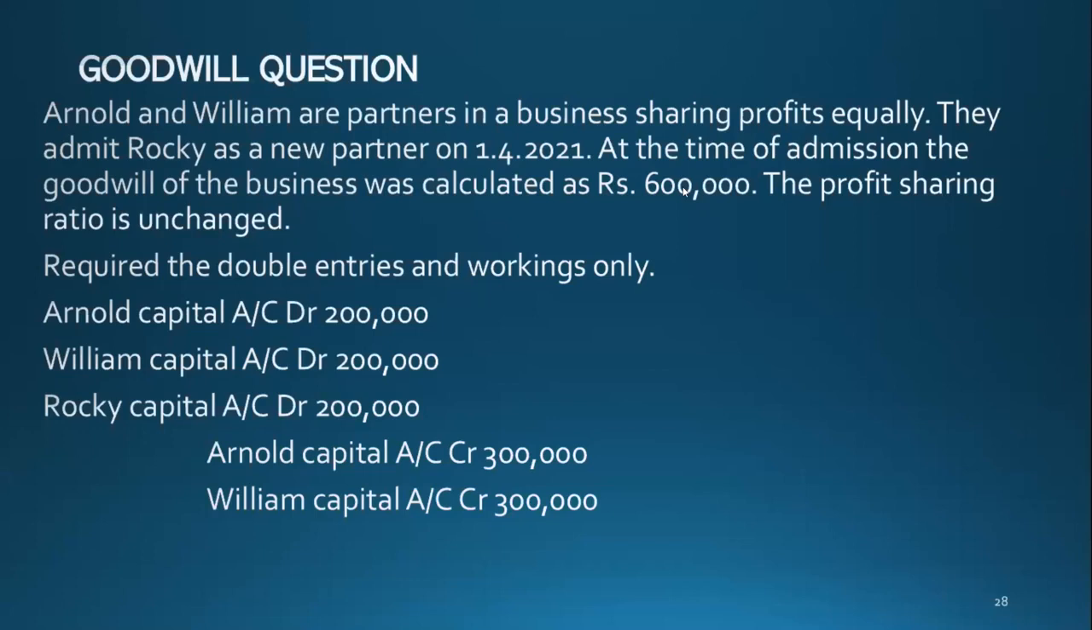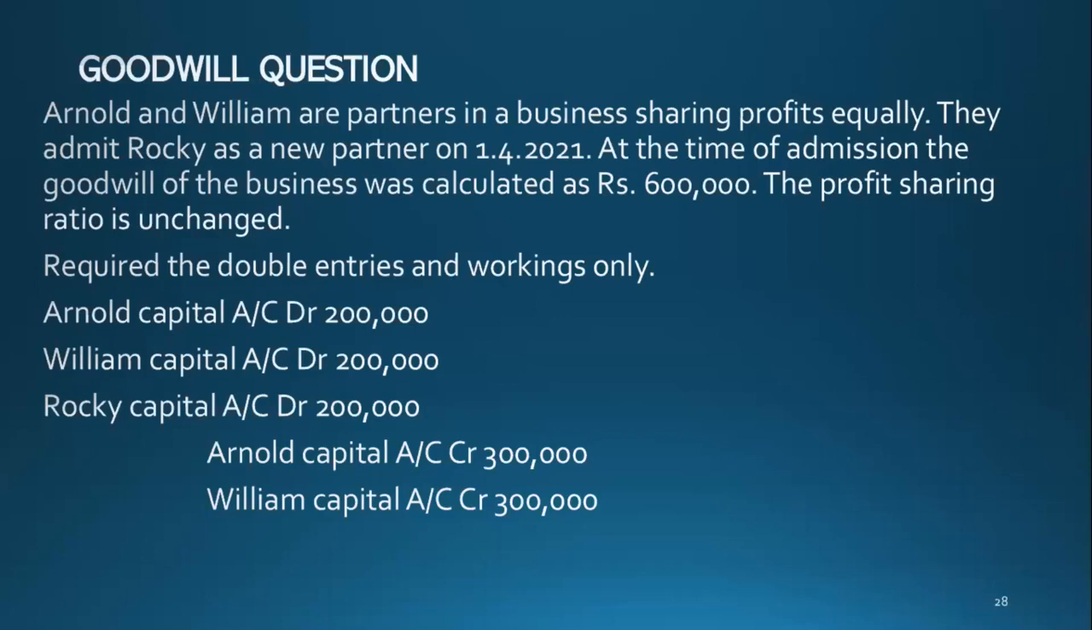So this is tested in your exam. Only this is tested. They will give you the value of goodwill, the old profit sharing ratio, and the new profit sharing ratio, and they will only ask you to calculate this. Is it hard? In accounting everything will be given. You only need to do this, and you will debit 200, 200, 200